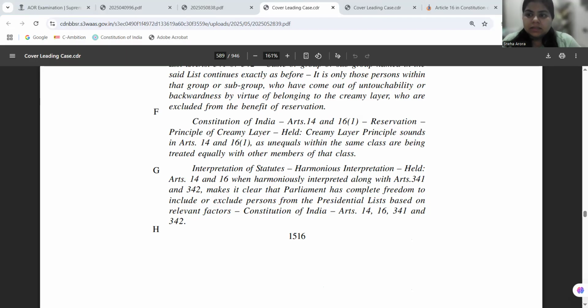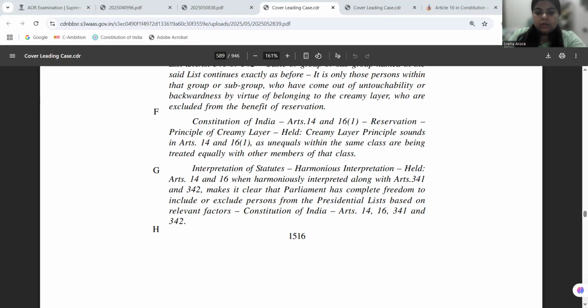And then another thing is that the exclusion of the creamy layer principle shall also apply to SC/STs in the case of reservation and promotion. Now, this case partially overruled M. Nagraj judgment, but it retained that there is a requirement of having quantifiable data for inadequate representation. Inadequate representation in that job sector, and not the inadequate representation of the community, right? So inadequate representation of the community in that job sector needed to be taken into account, provided that there is a compliance with administrative efficiency also. Now, this was the case of Jarnail Singh versus Lakshmi Narayan.